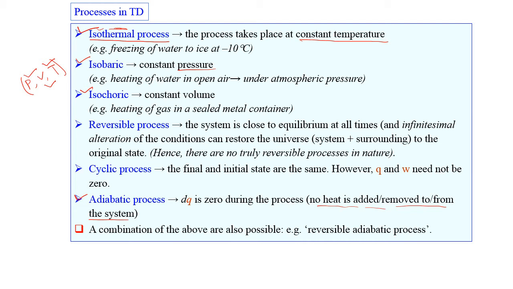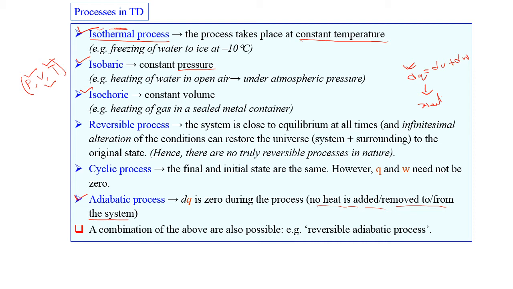Already we know from the first law of thermodynamics that the formula is dQ equal to dU plus dW. So in that case, what is dQ? dQ is heat. So if dQ is 0, according to the adiabatic process, this part is 0. So it means no heat is added to or removed from the system.